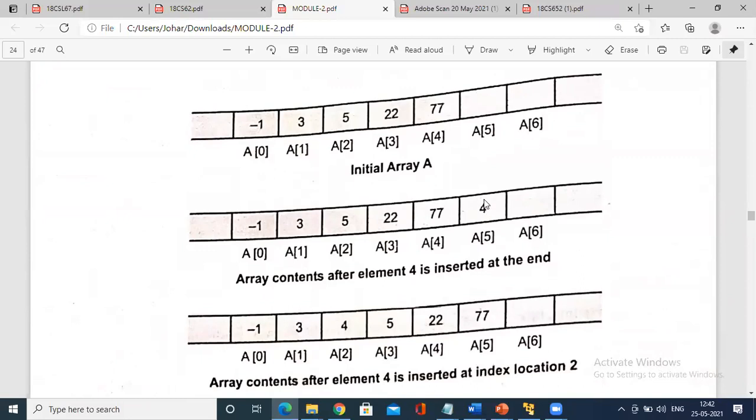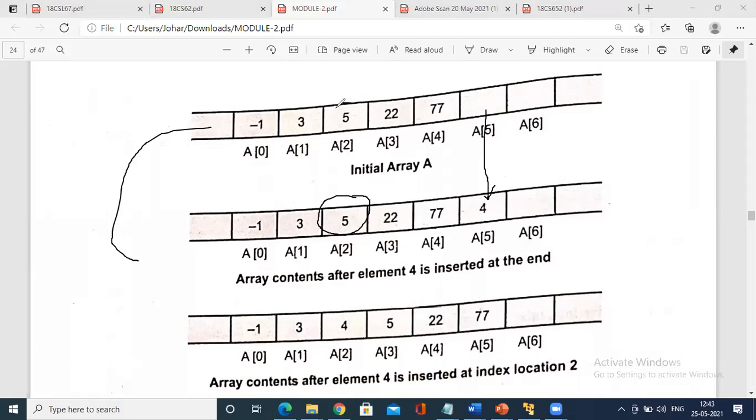Explain any one. So in the case of insertion, what happens? This is already existing memory. I want to insert something in between or at the end. If at the end there is no issue, simply you will insert at memory allocation a of 5. You simply allocate, a of 5 is filled with 4. Imagine that to the same array, I want to insert at the location called a of 2. So what is there in a of 2?